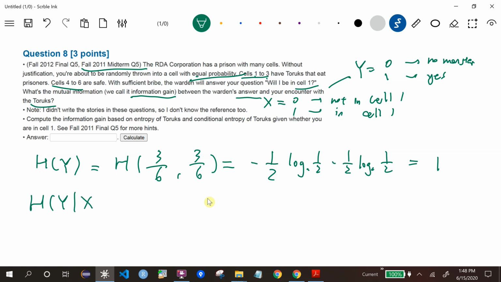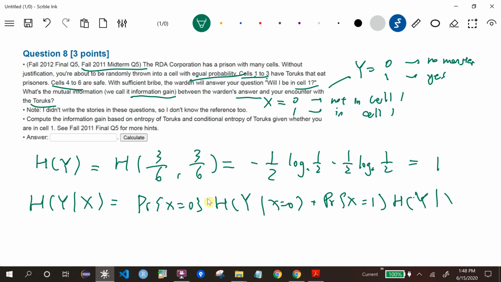We need the conditional entropy now. So first, we need to condition on a specific value of x, and we need to take the weighted average. If you forgot about this, go back to the lecture slides and just look up the formula. You can use the formula directly as well instead of understanding it as the weighted average or the expectation. But in any case, we want the probability of x is 0 multiplied by the entropy given x is 0, plus the probability x is 1 multiplied by the entropy given it is 1.